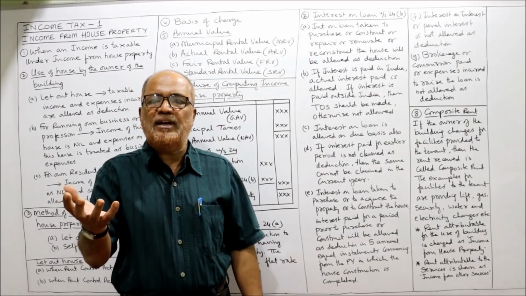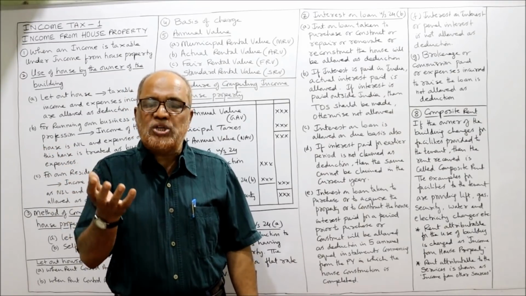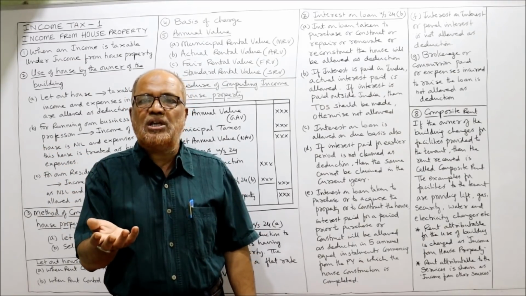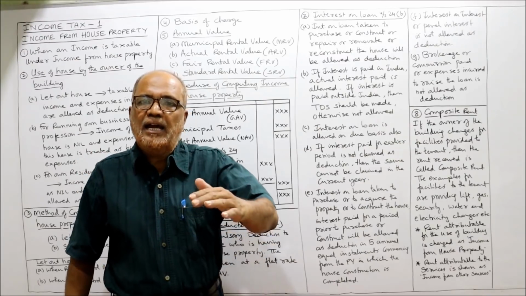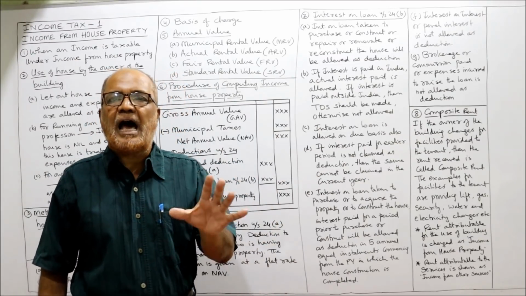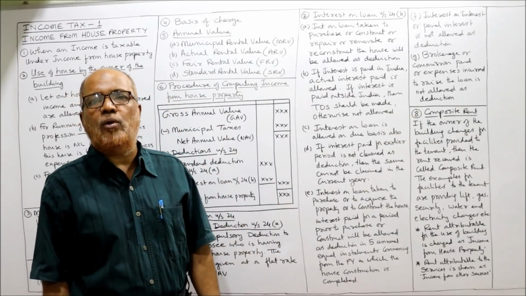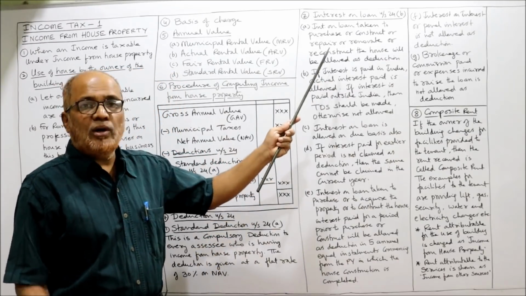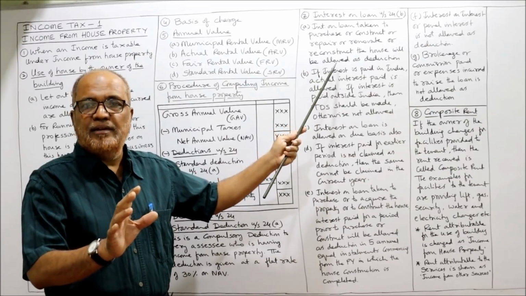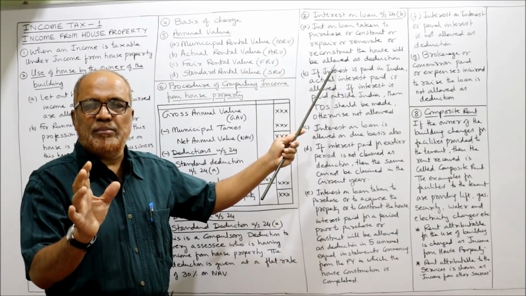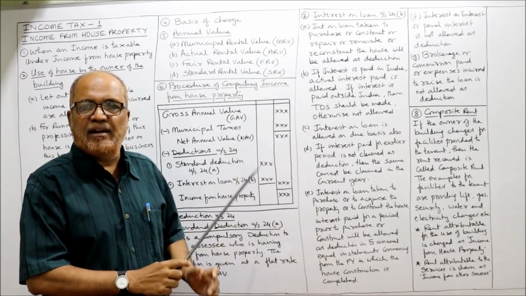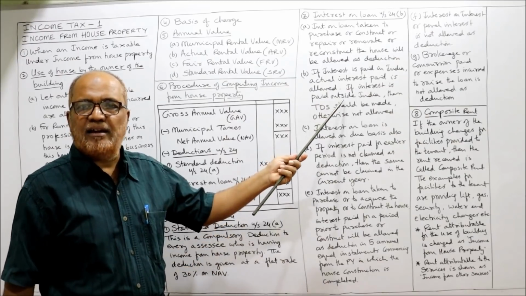Next, 24B, interest on loan. Sometimes a person will take a loan to purchase the house or to construct the house. In that case, the interest paid on loan will be allowed as deduction under section 24B. Now, you have to be careful regarding this. Particularly, students will commit mistakes on two points: first, in calculating GAV, second, in calculating interest on loan.